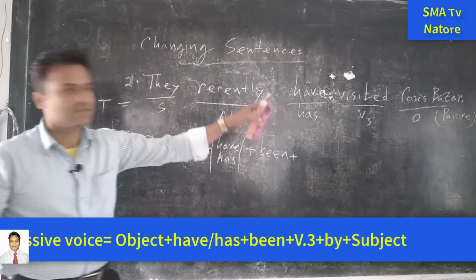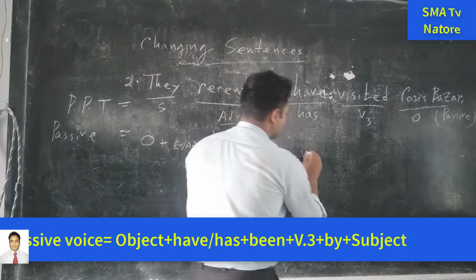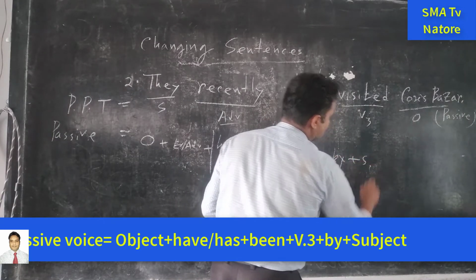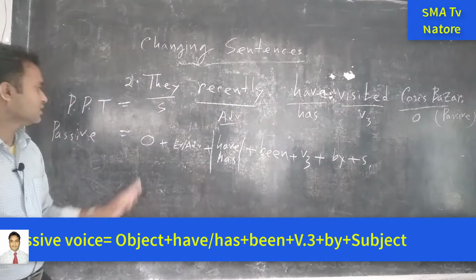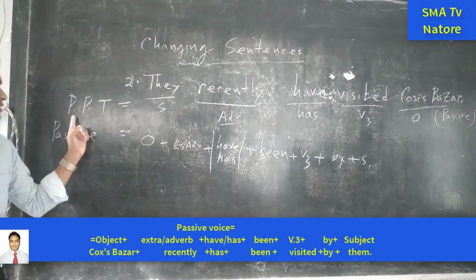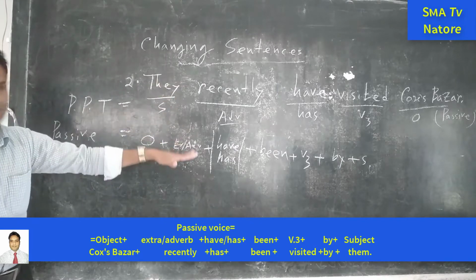And next one same. In the past participle form we can write down same. Next one by plus subject generally. Okay, so this is the structure of the present perfect tense passive voice, and we have to write down in this way.